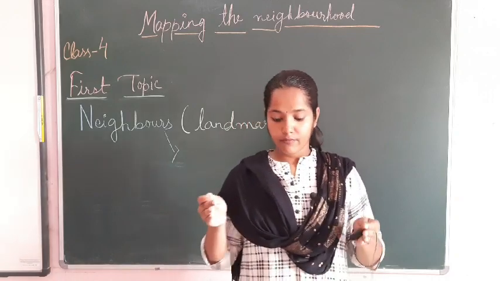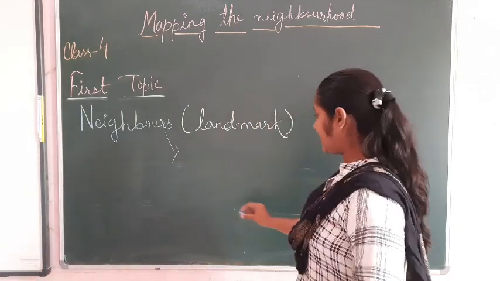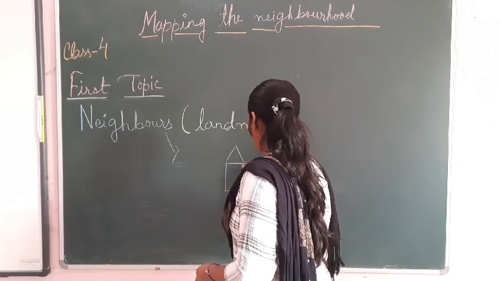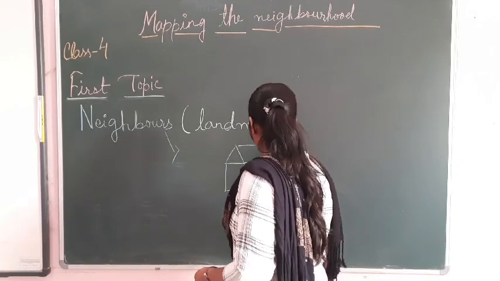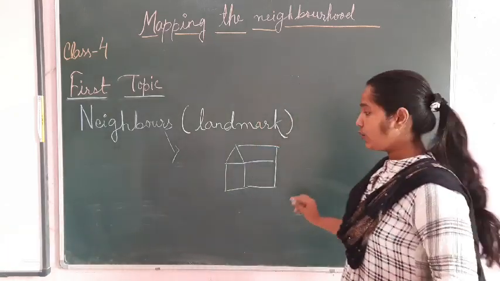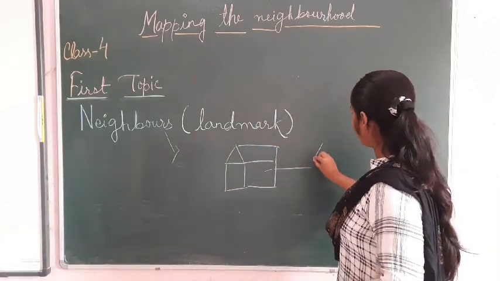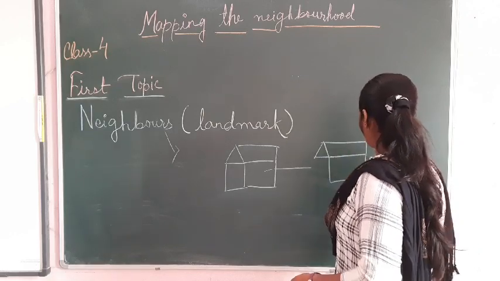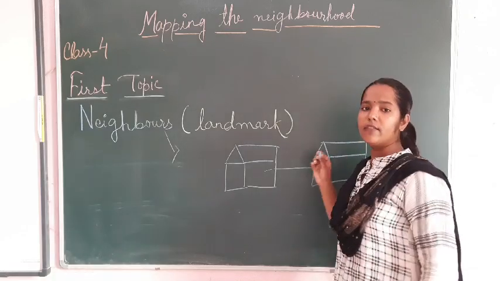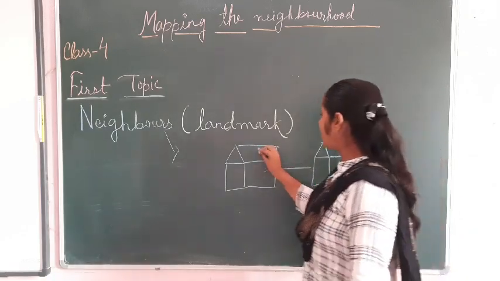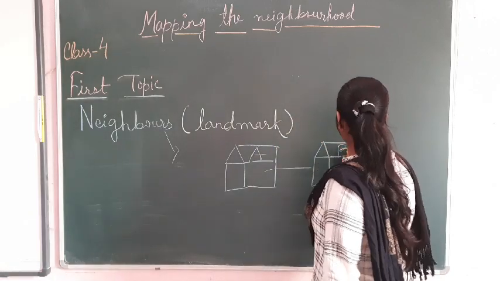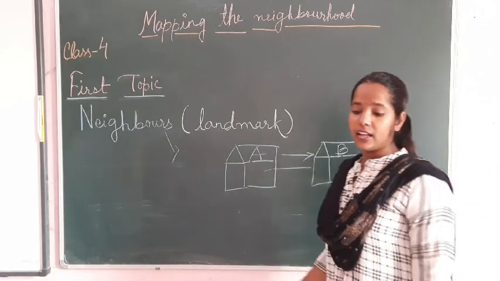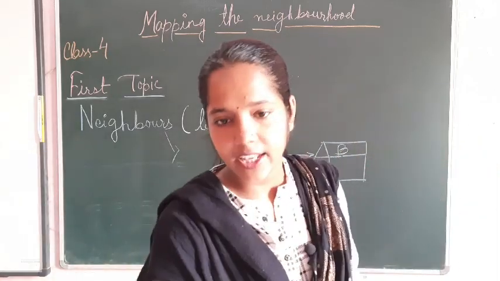Take the example: when we are living in this house, it's a small house, and nearer to your house someone else is living, your friend or any uncle, aunt, whoever it is, so you both are neighbors. This is A and B. Both are interconnected because they are neighbors. In Hindi we call them padosi. So they are neighbors.